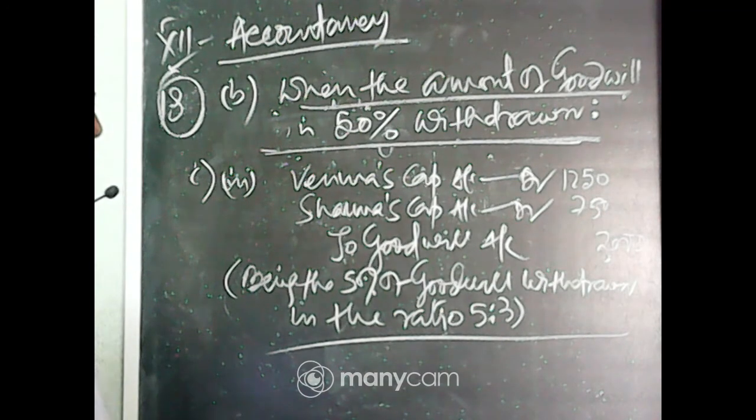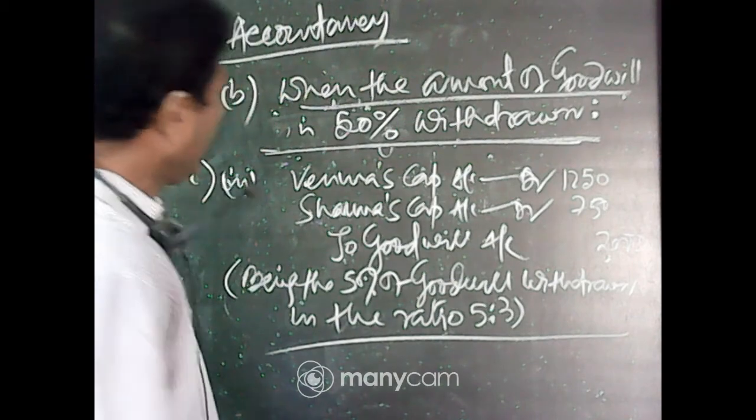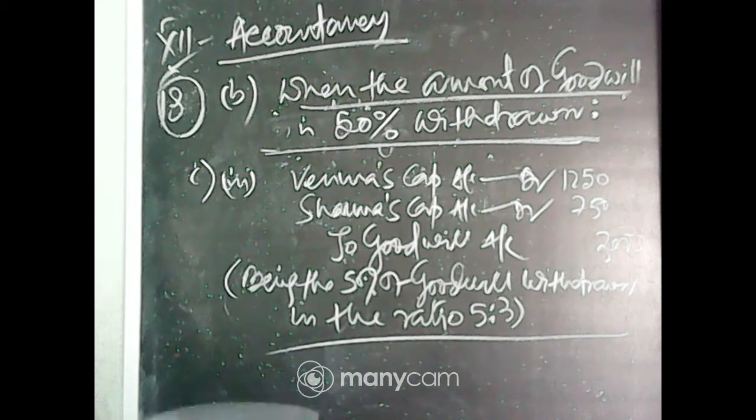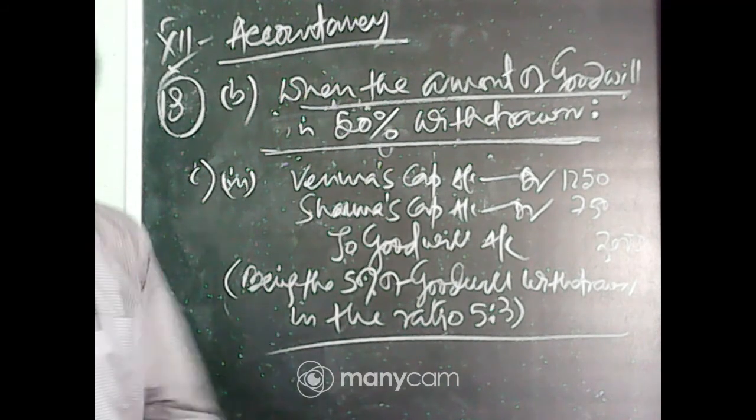Okay. The same journal applies if 50% amount is withdrawn, 40% withdrawn, full withdrawn, or 70% withdrawn. Okay, clear? Now to be distributed in the sacrificing ratio of 5:3.